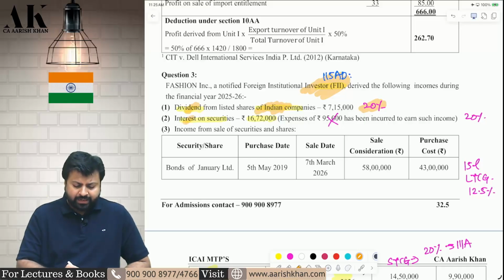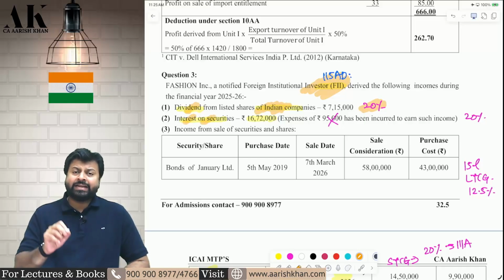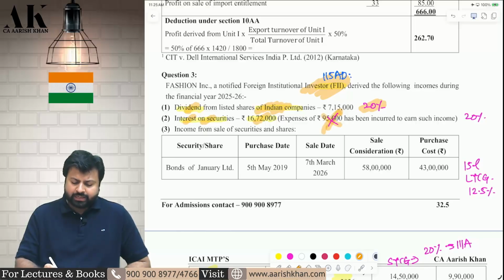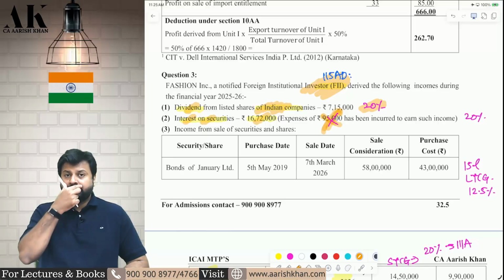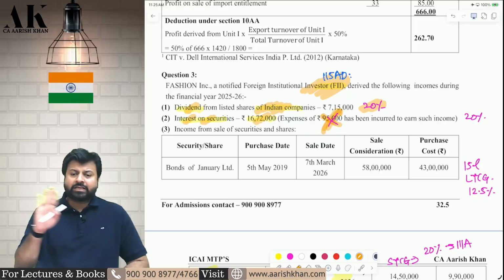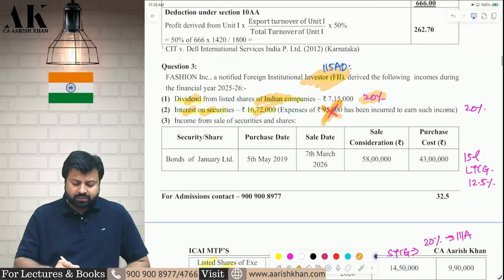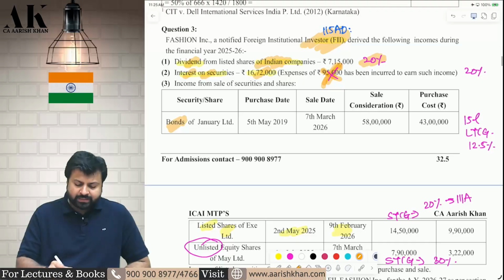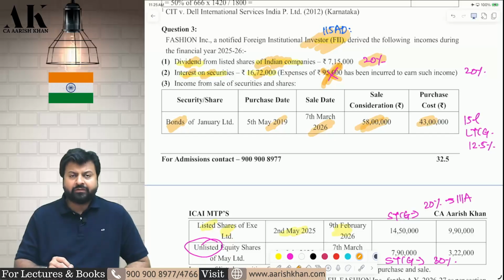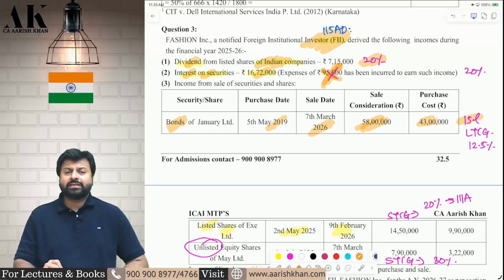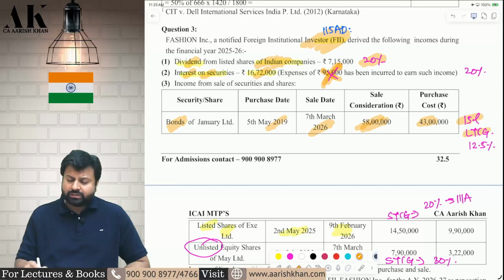Okay. Next, interest on security for FII is again taxable at 20%, but you will not get the deduction of expenses. Gross dividend, gross interest is taxable. Expense will not be allowed as deduction. Third one. Bonds you have purchased in 2019 and in 2026 you have sold. So you have purchased for 43 lakhs. You have sold for 58 lakhs. So there is a profit of how much? There is a gain of 15 lakh rupees. This is long-term capital gains.